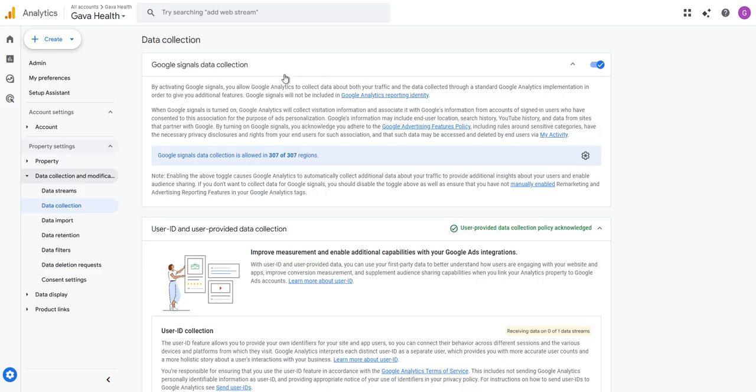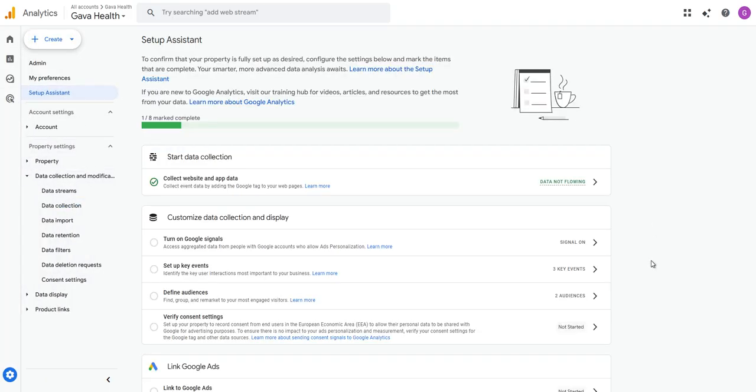All right. So when you've done that, you go back to your setup assistant. Here it's now saying signal on. So the signal's on, so you're going to come and click it right there. Now it's marked as 2 complete, all right?